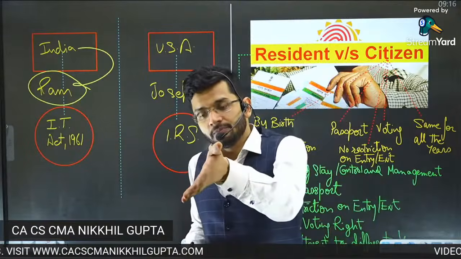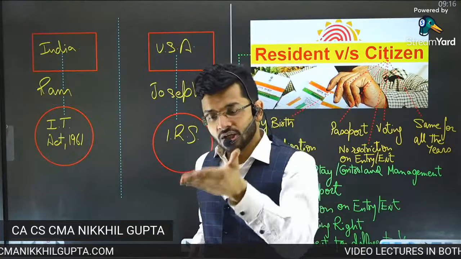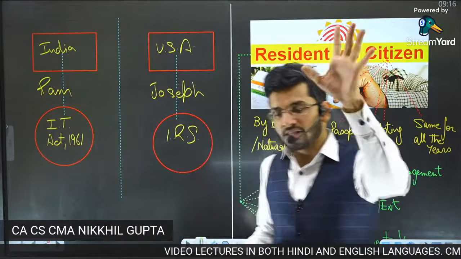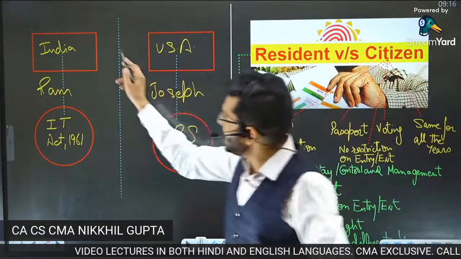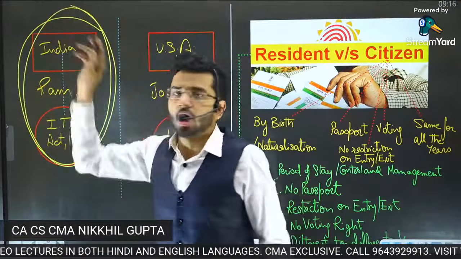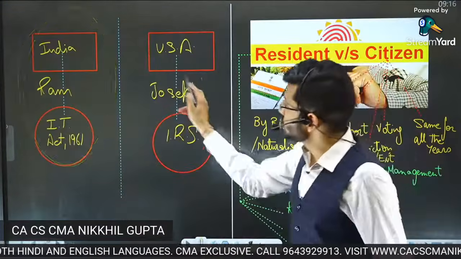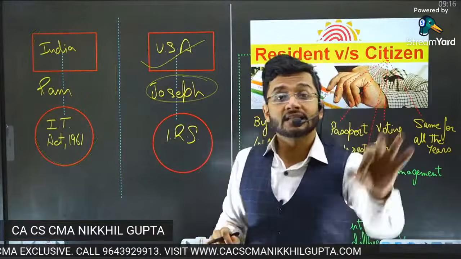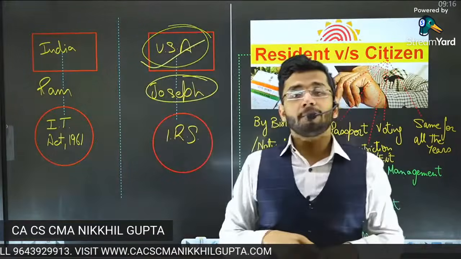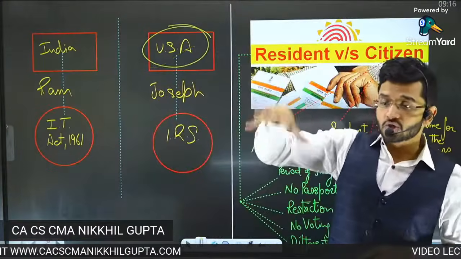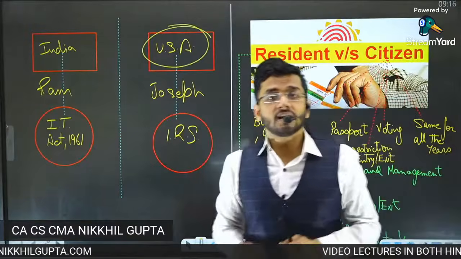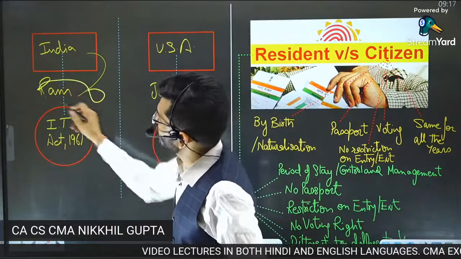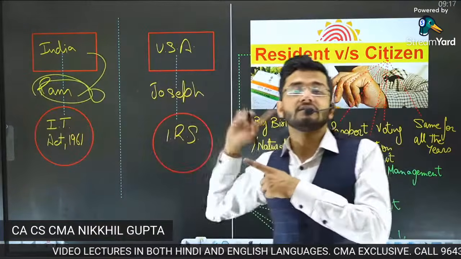Absolutely, guys. Absolutely. It should be India. You are right. Jyotish, Kirti, Akanksha, Deeptesh, Isha, Amit, Shilpi. You are absolutely right, guys. The right to recover taxes should be with Indian government. Similarly, Joseph, who's born and raised in the United States of America, he should pay taxes to United States of America because the place where Joseph is working is also United States of America. So the taxes should be paid in United States of America. So respective countries have the right to recover taxes from their respective citizens, right?